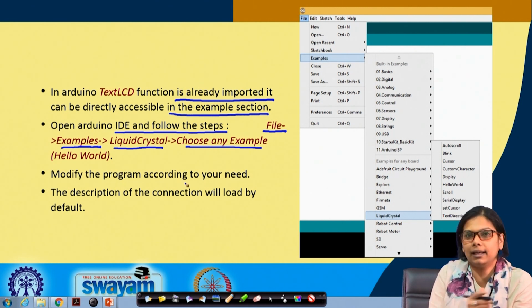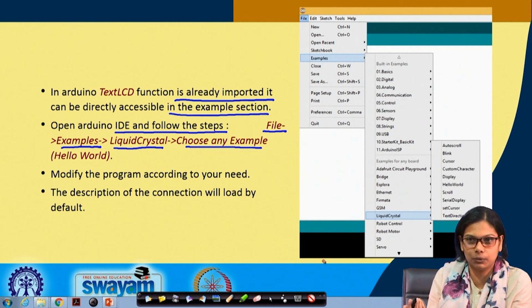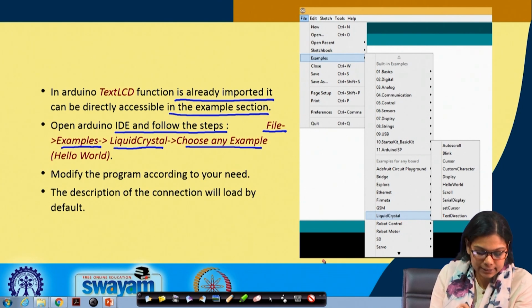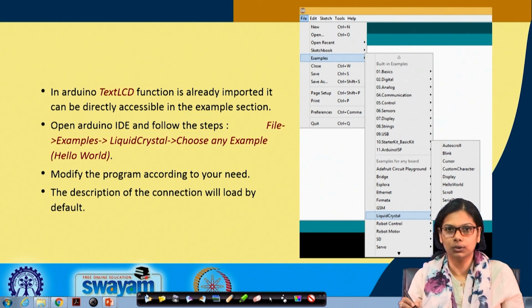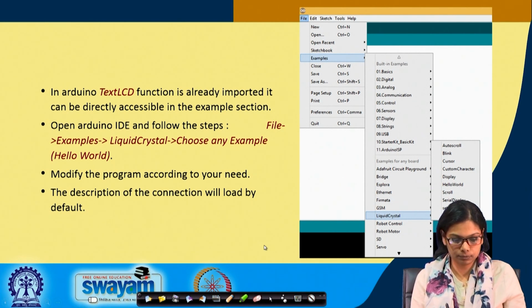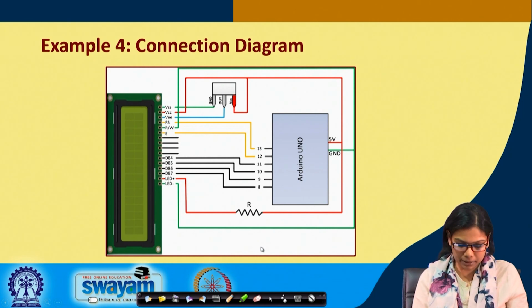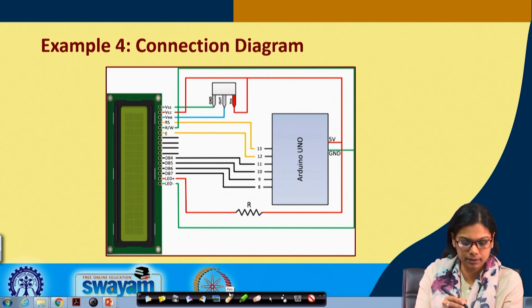Like I will display NPTEL 2018 Embedded System Design with ARM. So, this will be displayed here. The description of the connection will load by default. Okay. This is how it will be displayed. This is the connection diagram, which is quite similar.